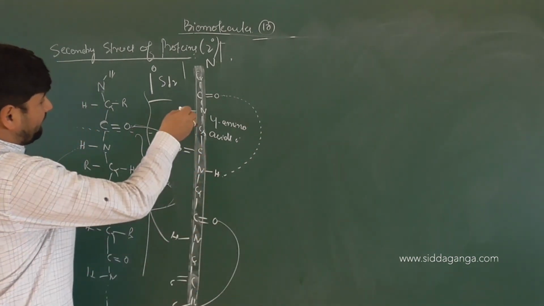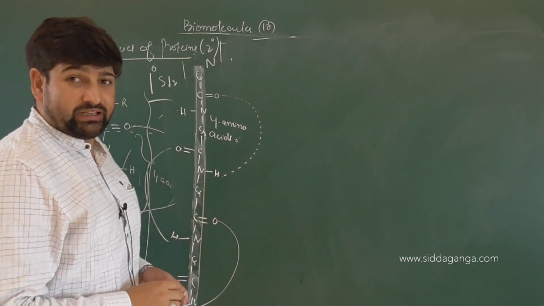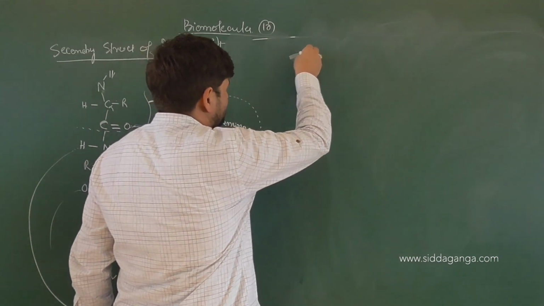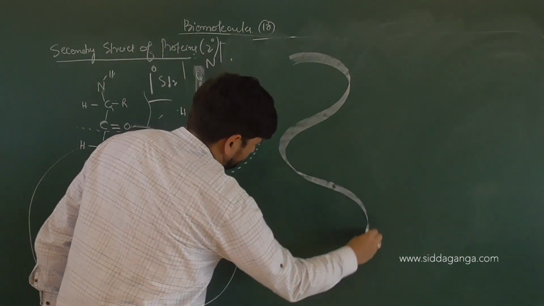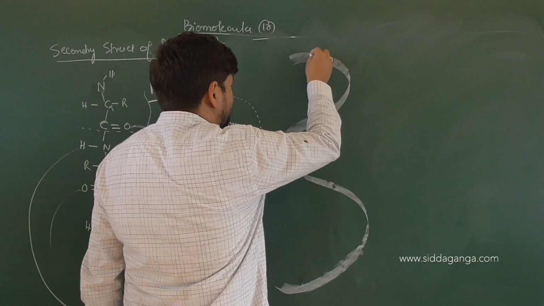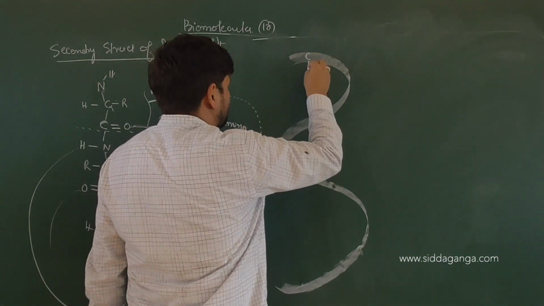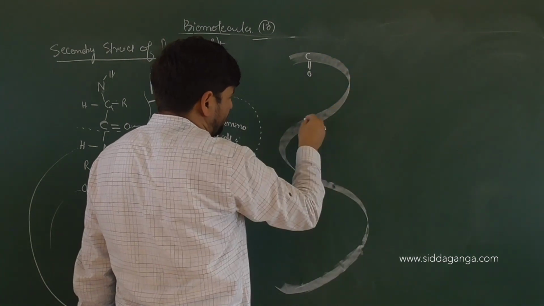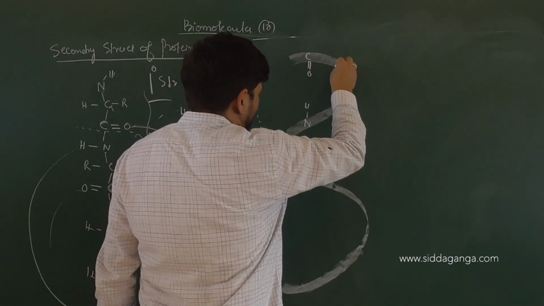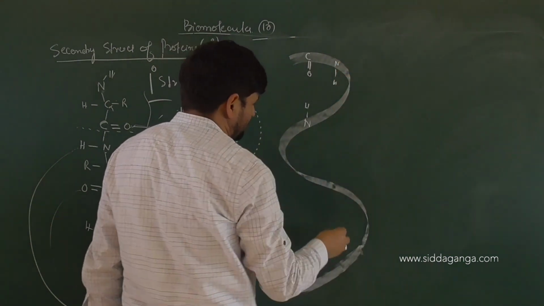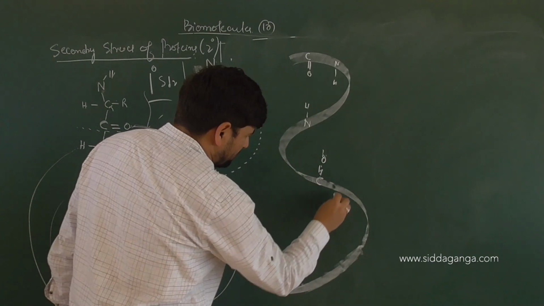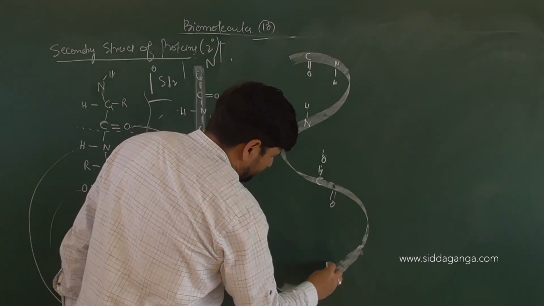So technically, everywhere you have the tendency of hydrogen bonding coming into play. What will it do? It will create a bend in this structure. So how would the structure look for us? That's how the structure would look. Here, C double bond O comes out, and from 4 places away, NH comes out. At another position you have C double bond O coming out, and so on and so forth.